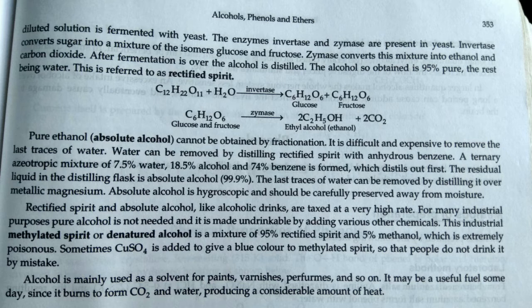And dear student, the remaining 95% alcohol, after which the water is left, we call rectified spirit. Pure alcohol, that is absolute alcohol, cannot be obtained by fractionation. It is difficult and expensive to remove the last traces of the water. So it is very difficult. You can have a mixture of 7.5% water, 18.5% alcohol and 74% benzene. So sometimes it can be distilled out. The absolute alcohol is 99.9%, and a trace amount of metallic magnesium can be there.